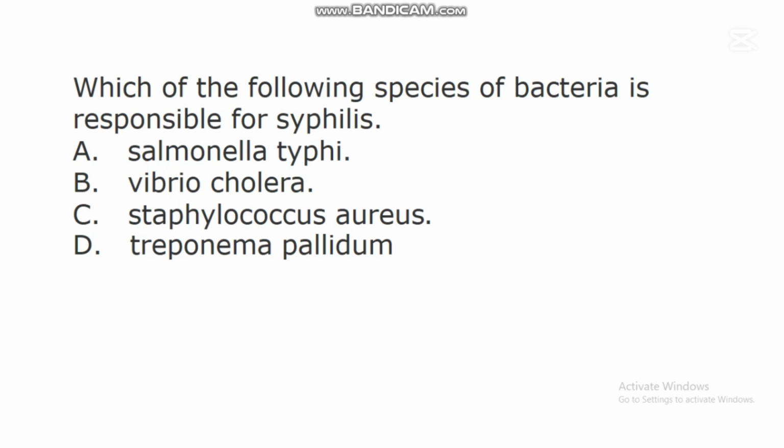The next question says, which of the following species of bacteria is responsible for syphilis? A. Salmonella typhi. B. Vibrio cholerae. C. Staphylococcus aureus. D. Treponema pallidum. In this question, the correct answer is D. Treponema pallidum. Treponema pallidum is a species of bacteria that is responsible for syphilis.